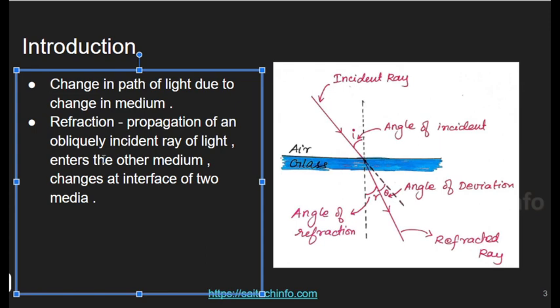Yes, sir. There will be a refraction when it changes from one media to other media. No, no, that is not it. See, the condition is that from one medium to another medium, the light travels, and there is a path deviation, either towards the normal or away from the normal. What is the important condition here? The important condition here is it should be obliquely incident. That is very important.